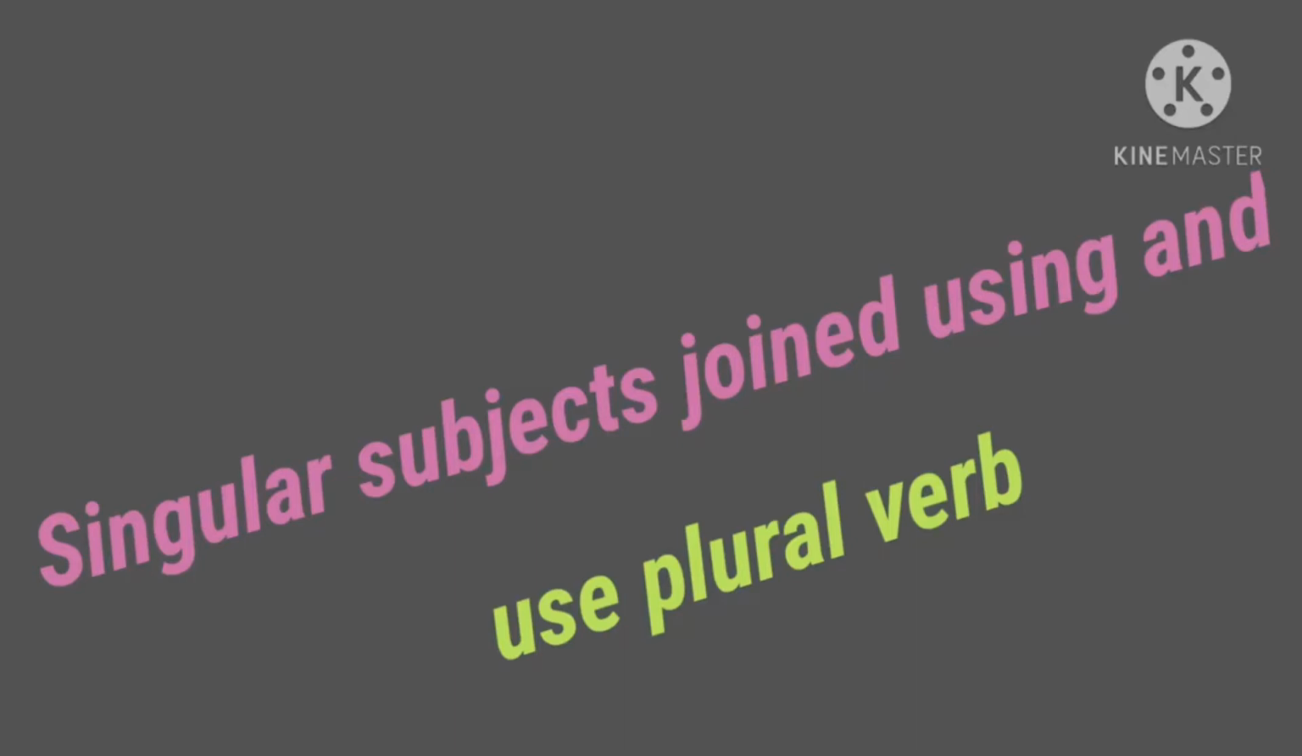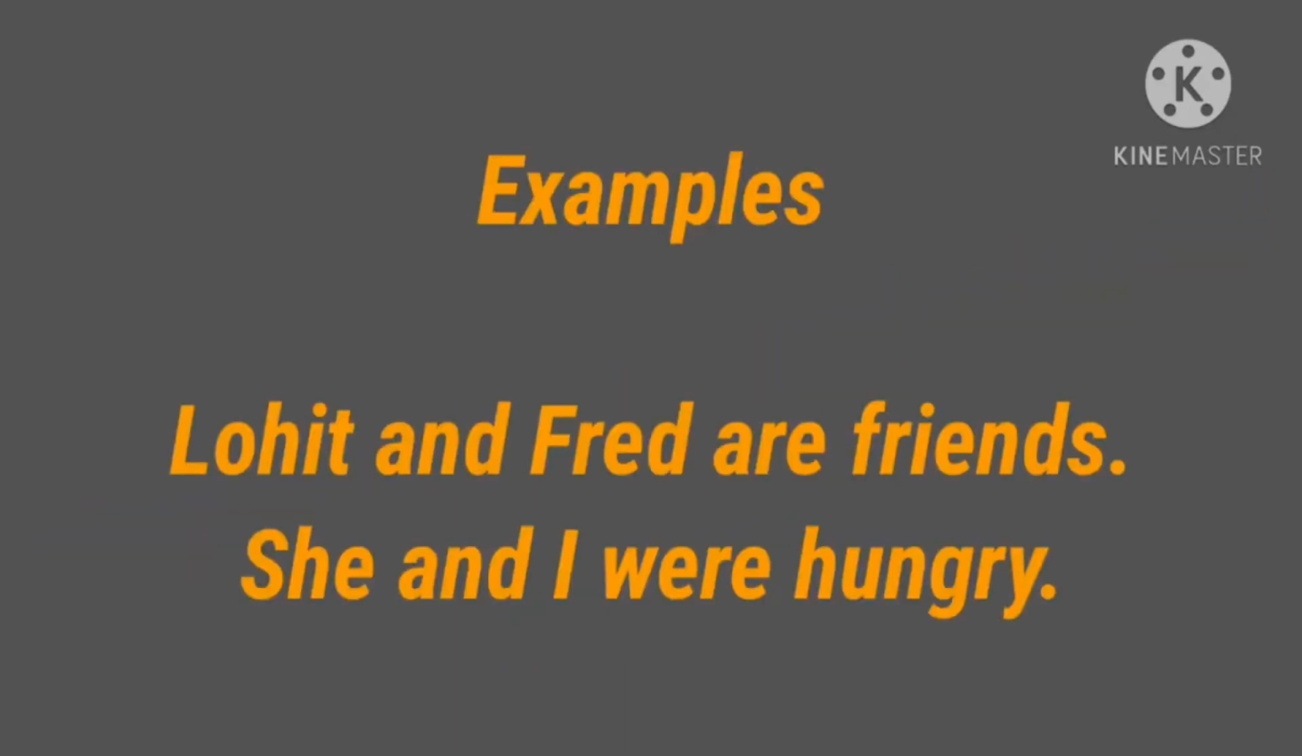Look at the examples. Lohit and Fred are friends. Here Lohit is one subject, Fred is another subject. Two singular subjects are joined with and, so here a plural verb is used. Are is the plural verb. So Lohit and Fred: two singular subjects joined with and, so we use a plural verb.